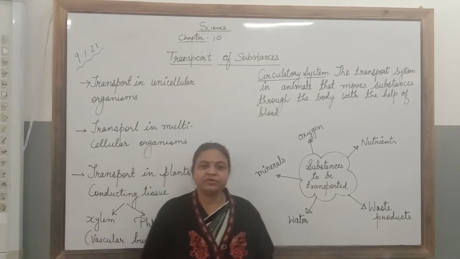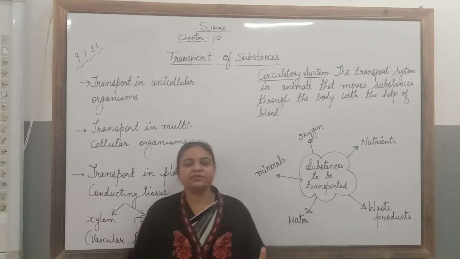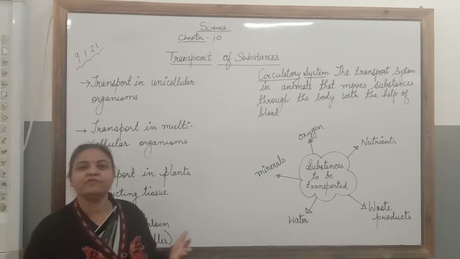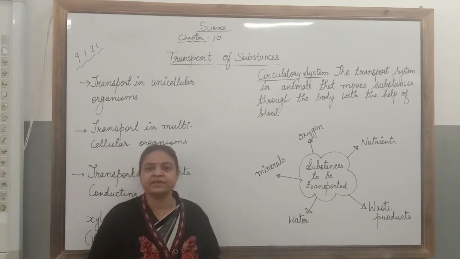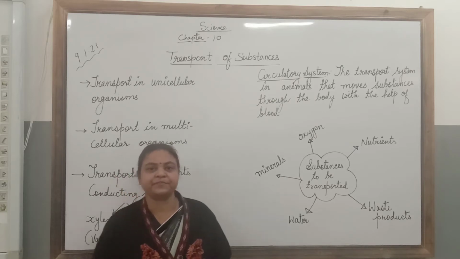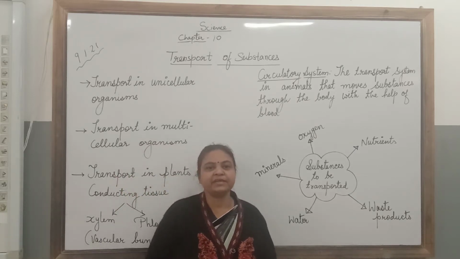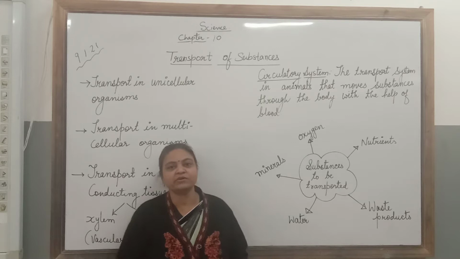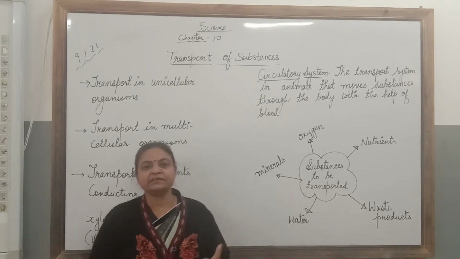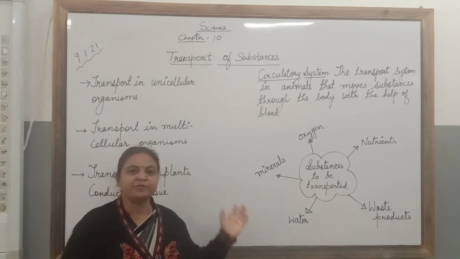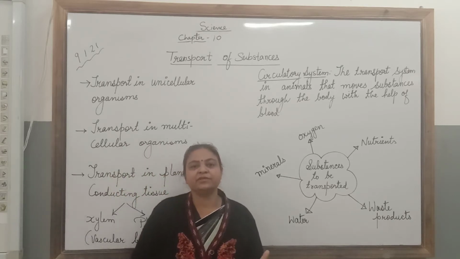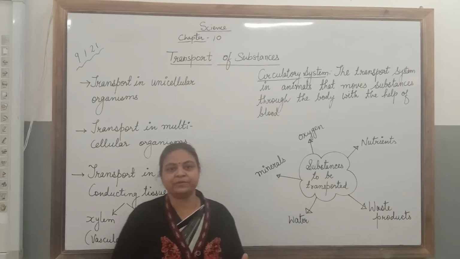We know that living organisms require nutrients, food, oxygen, water and so many other things which are to be transported from one part of the body to another. In chapter 9, respiration, we have learned how oxygen is transported with the help of blood from the lungs to all parts of the body, and carbon dioxide is brought back with the help of the blood vessels to the lungs to release out.